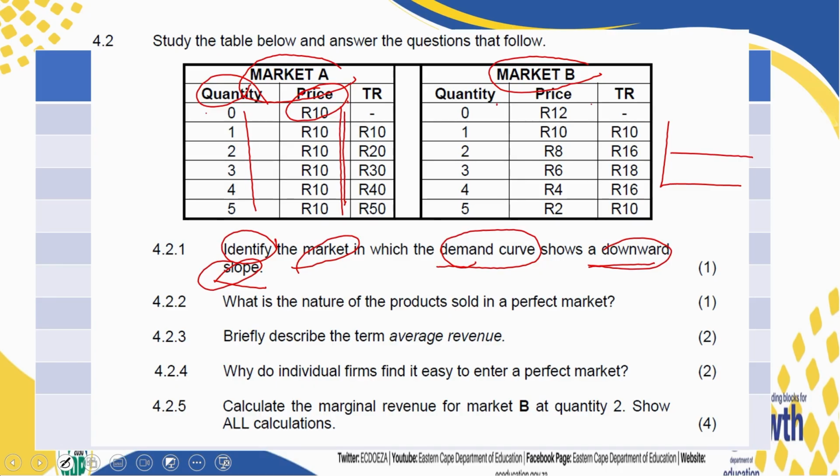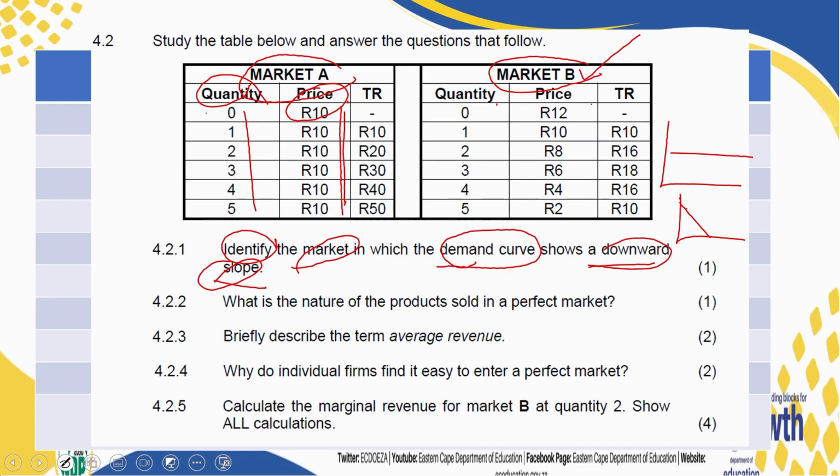But anyway, let us just look at what is happening. When the price is 12 Rand, we demand 0 units. And then when it is 10, we demand 1. When it is 8, we demand 2. So what is going on here? The demand curve is sloping downwards. So this is our correct answer.